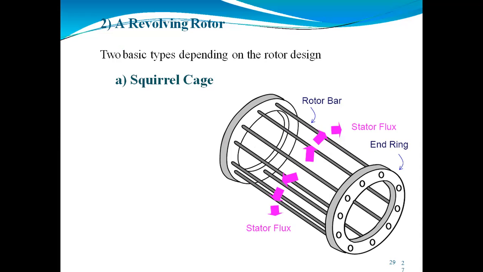Here they are short circuited by the end ring. If you see at the other end, we are using the end ring. So these are short circuited by the end ring, and these slots are not exactly made parallel to the axis. We can see these are parallel, but here they are not exactly parallel. So we are using slots that are not exactly parallel to the axis of the shaft, but look a little skewed. There is some difference in making these two bars parallel. This arrangement reduces the noise and avoids stalling of the motor.